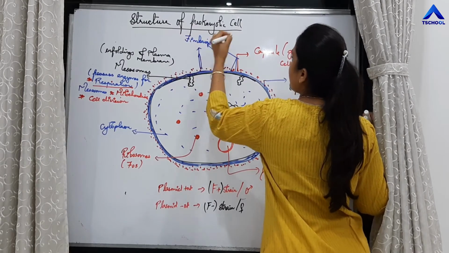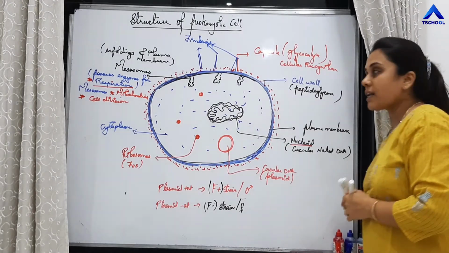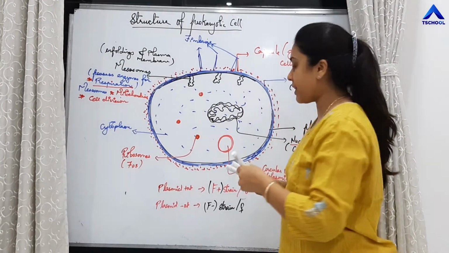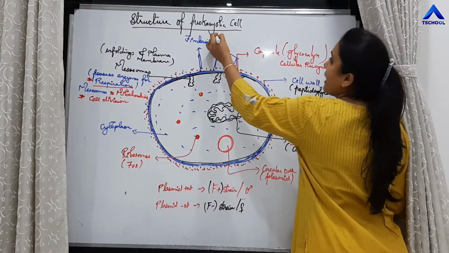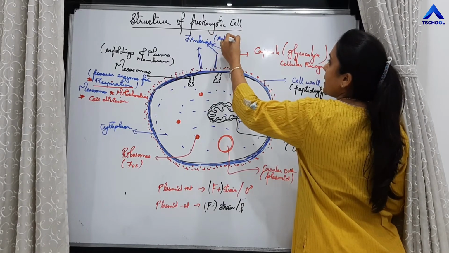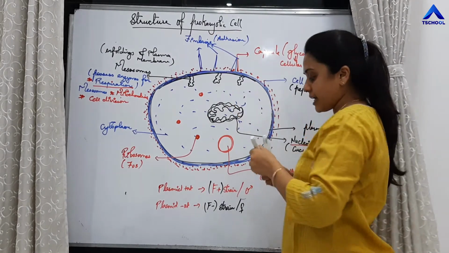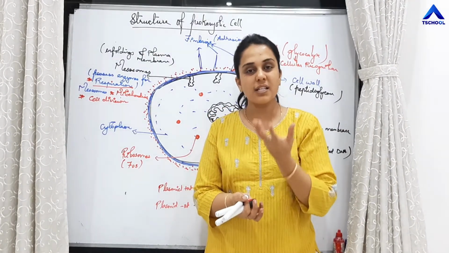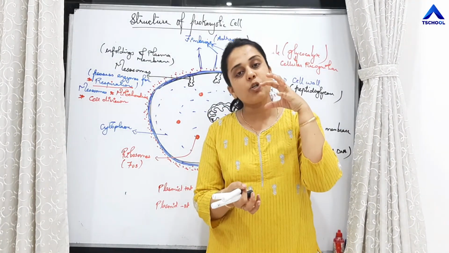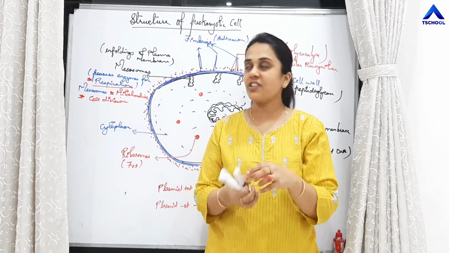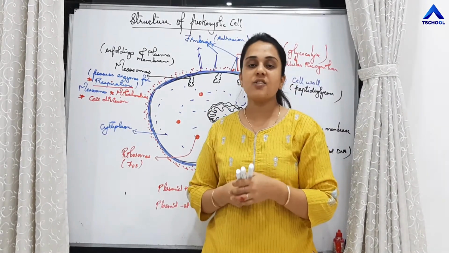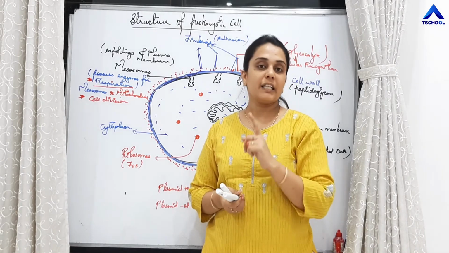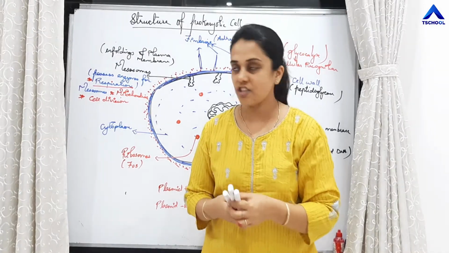What is the function of fimbriae? It helps in adhesion. What is adhesion? If bacteria want to stick to some place, to a substratum, then it is able to stick to that substratum with the help of fimbriae, which are nothing but the finger-like projections.